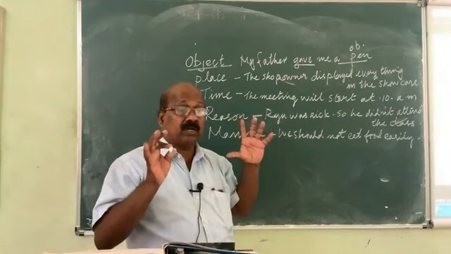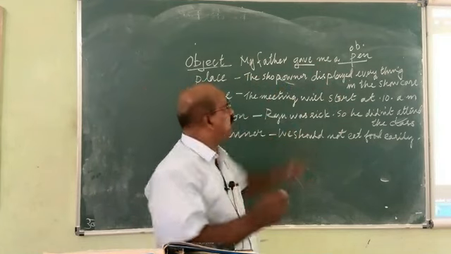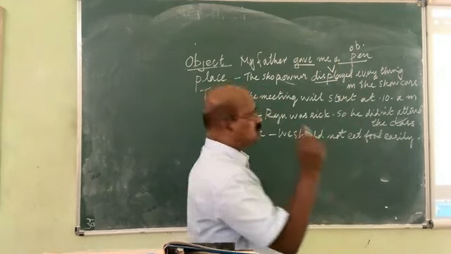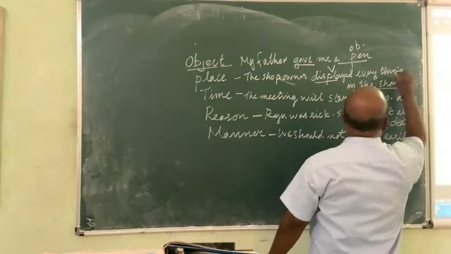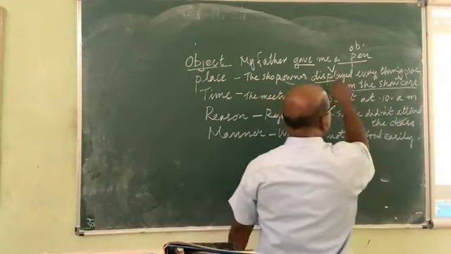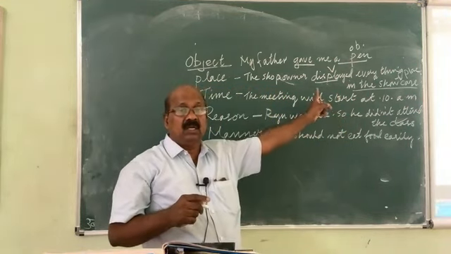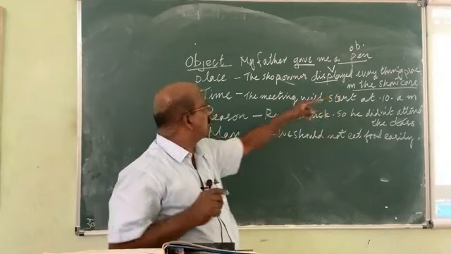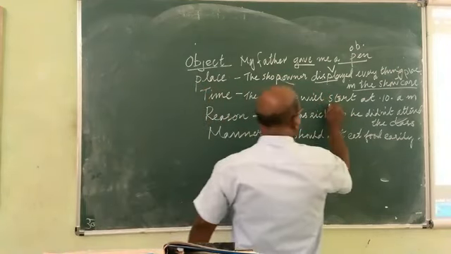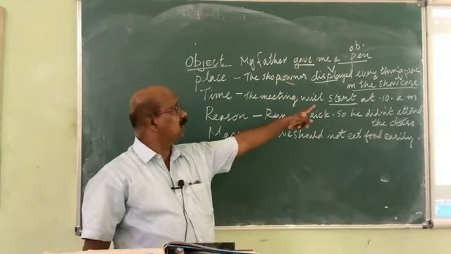We ask a question: where is it displayed? The verb is displayed, and we get the answer, in the showcase. So it is a place. Where displayed? In the showcase. So it's a place. The meeting will start. The verb is start. The meeting will start at 10 a.m.